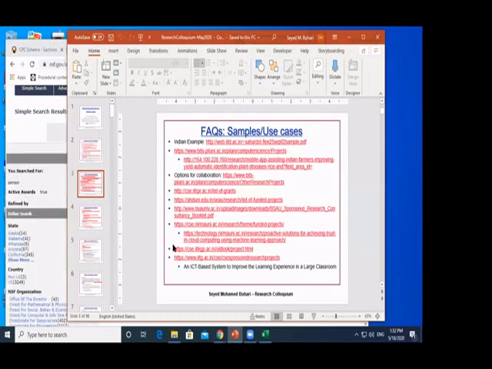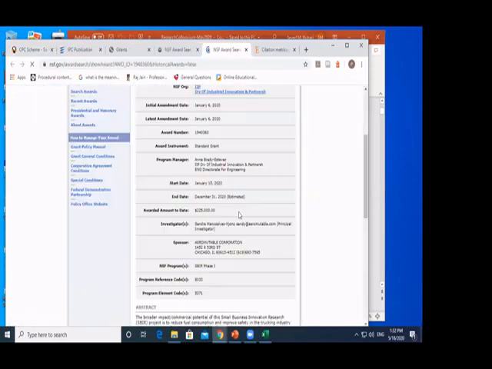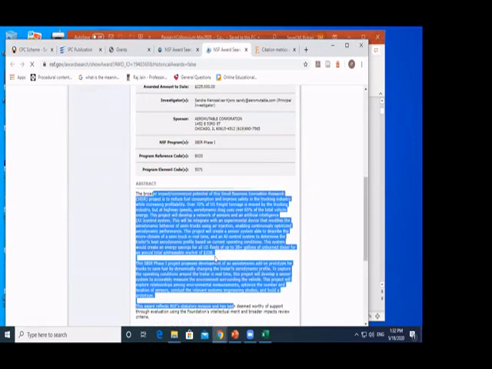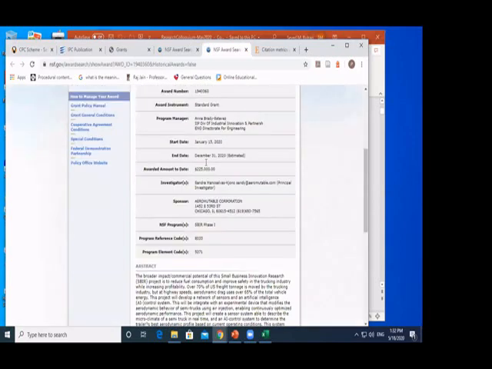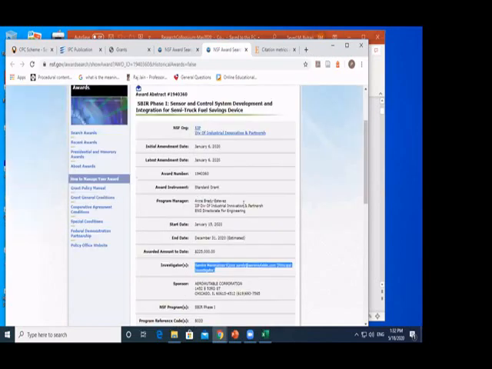If I click it, it will give me details, the abstract. You can see what they are planning to do in this grant. The grant started here, it ends here, this is the estimated amount, these are the investigators, and it is under this manager, and so on and so forth. It is an NSF grant.